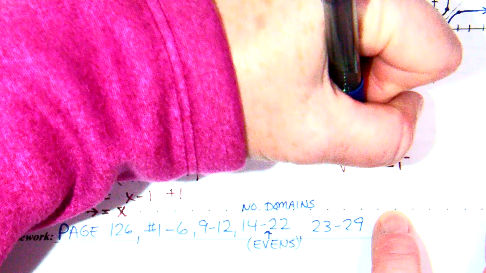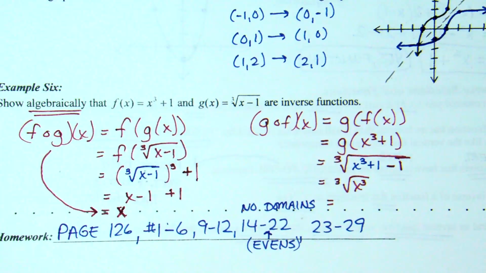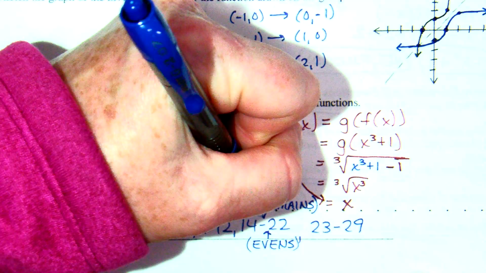What do you know about x cubed plus 1 minus 1? The ones cancel. So now I have the cube root of x cubed. What is the cube root of x cubed? Just x.